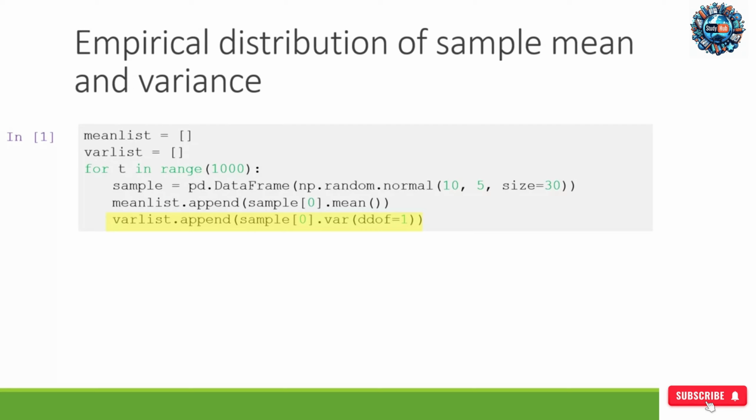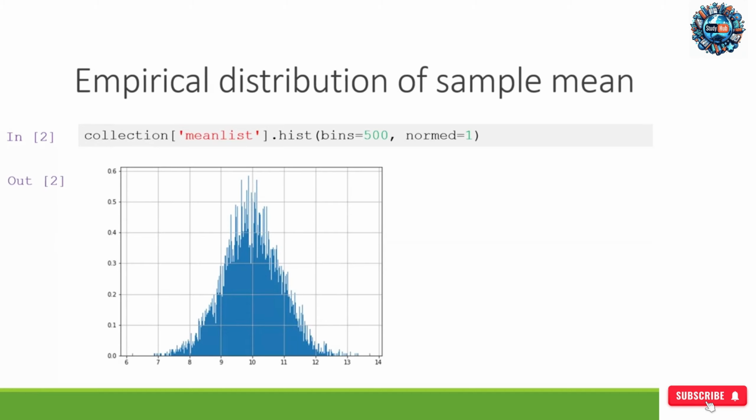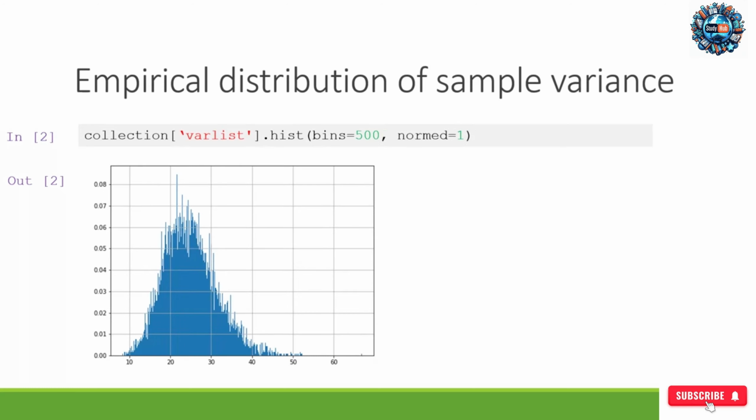Then we will generate 1,000 samples in a loop. For each sample, we compute the mean and variance and save them into mean list and VR list. Finally, we build an empty data frame called collection. We save mean list and VR list in different columns of this data frame. We can draw histogram for the collection of sample means. It looks symmetric and like a normal distribution. The histogram of sample variance is not normal. As you can see, it is right skewed.